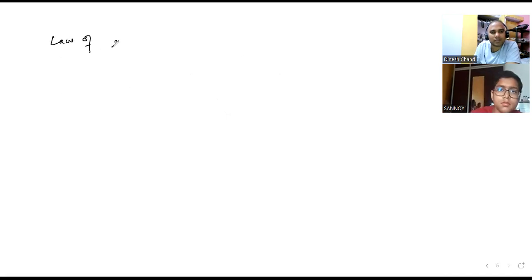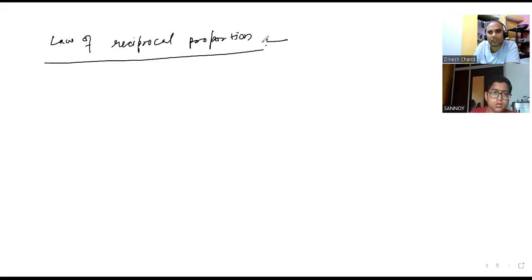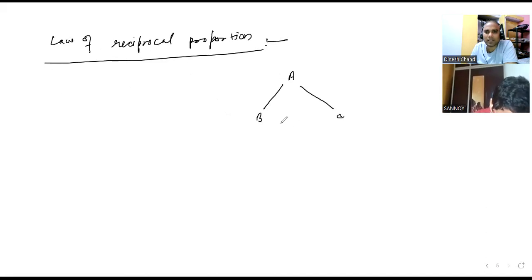So next one is the law of reciprocal proportion. This law also tells similar information to the law of multiple proportion. Here three elements are there, A, B, and C.